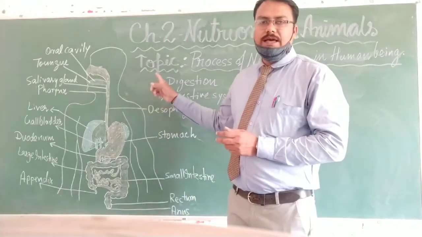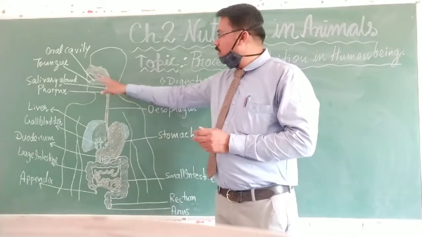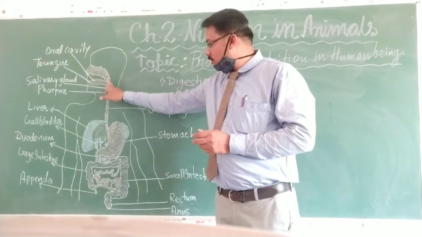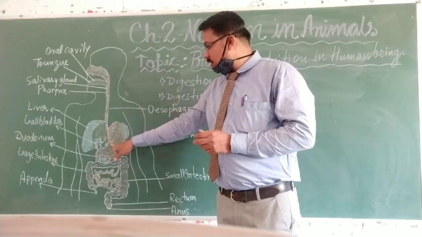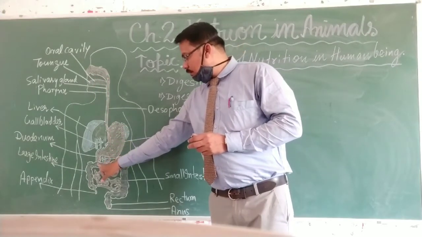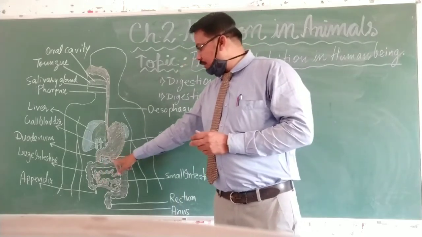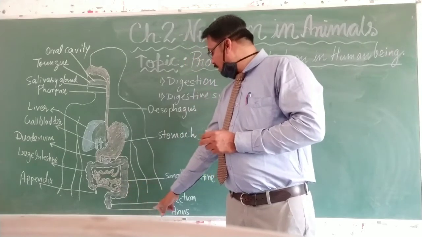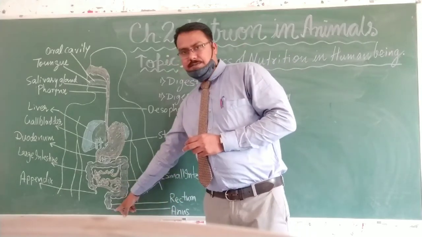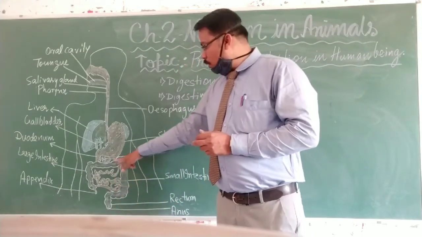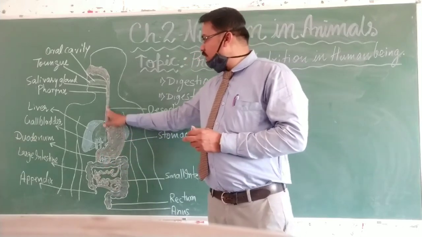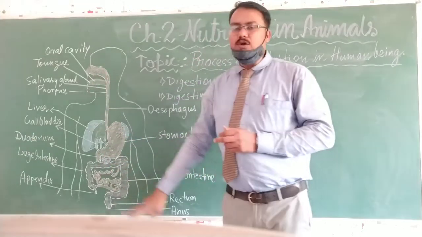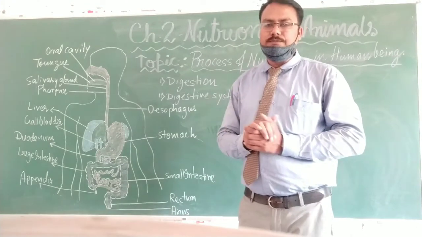Here I have drawn the diagram. You can see here from the mouth through the stomach, the small intestine, large intestine, rectum and anus. The whole length of this alimentary canal is 10 meters.